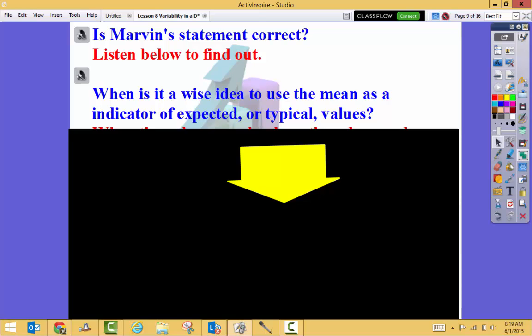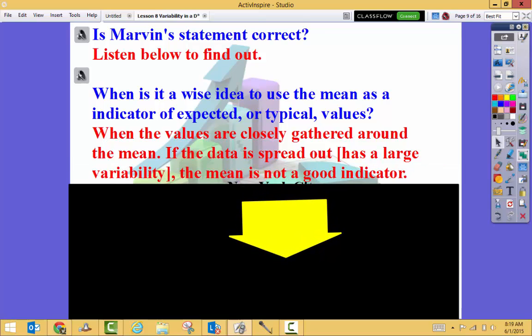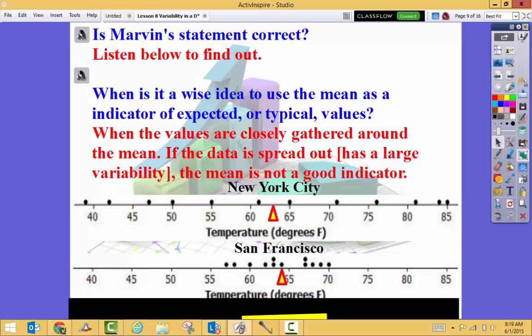So let's look at this question. When is it a wise idea to use the mean as an indicator of expected or typical values? Well, it's a good idea to use the mean as expected or typical values when the data are closely gathered around the mean. If the data is spread out, then the mean is not a good indicator. So here, my data is spread out, so my mean is not a good indicator. Here though, my data is really close around my mean, so that mean is a good indicator for typical or expected values.